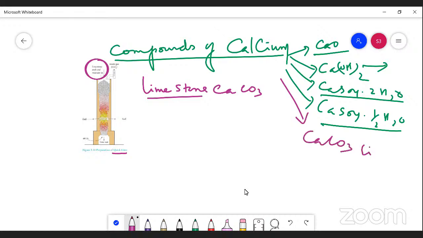Whereas calcium oxide is called quicklime. From this limestone, we have to prepare the quicklime. How is it possible? Now you have to pour in the coal. Coal is a carbon material, or it can be wooden charcoal. We can put it inside this tower, which is fully covered by this iron tank.